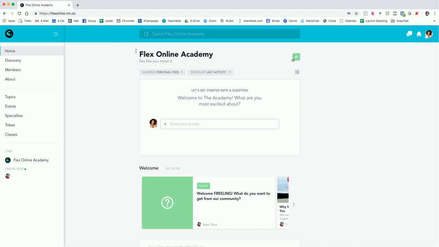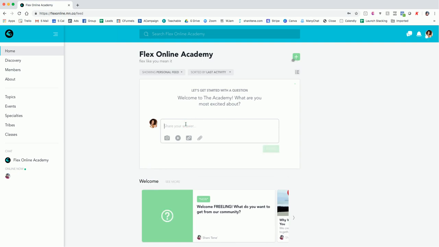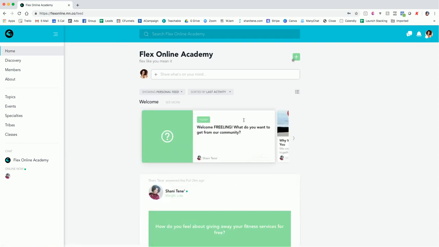So this is the activity feed. Currently we have home selected. So home has the feed, right? As soon as you join, you will see an icebreaker question. So be sure you answered that. I'm excited about meeting new people. You can add photos, you can add videos, you can add links, you can attach files, but I'm just going to submit that for now. So be sure to answer that icebreaker question, and there's lots of cool sounds that will happen, right?